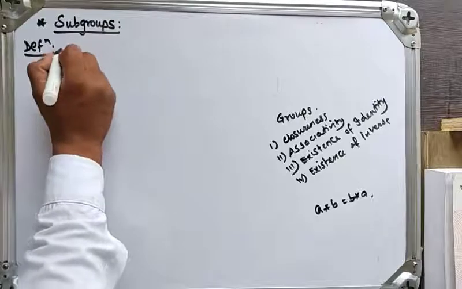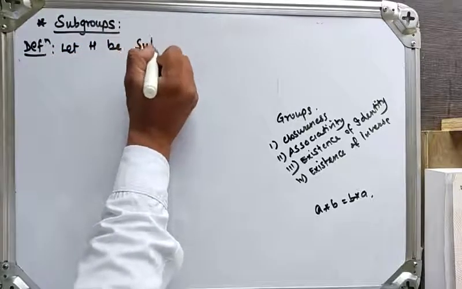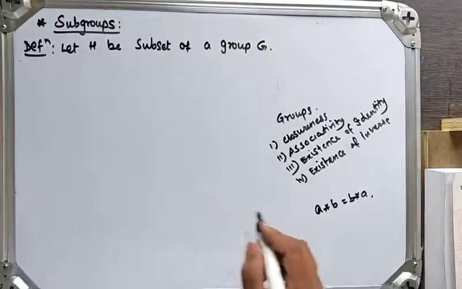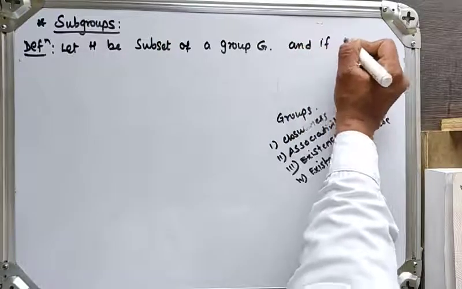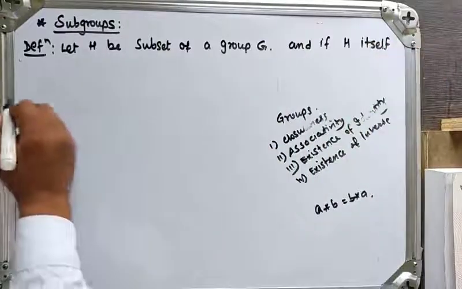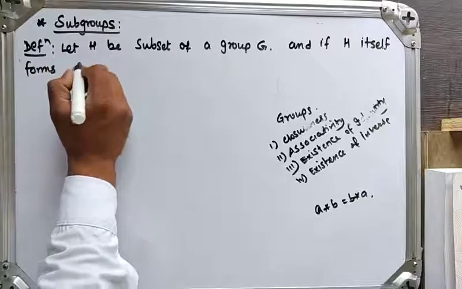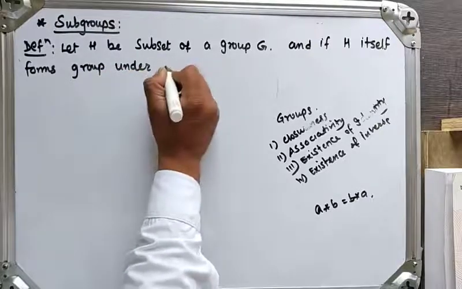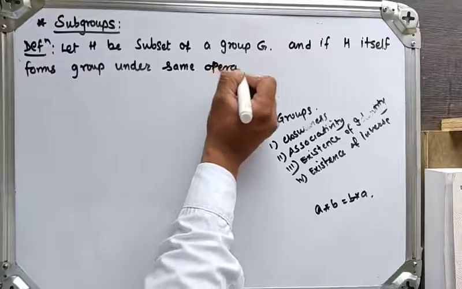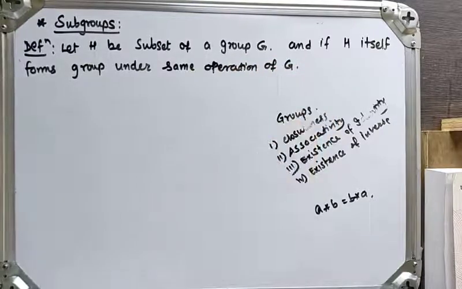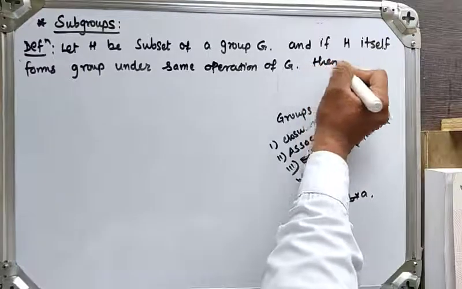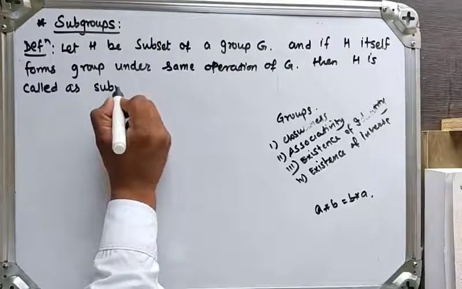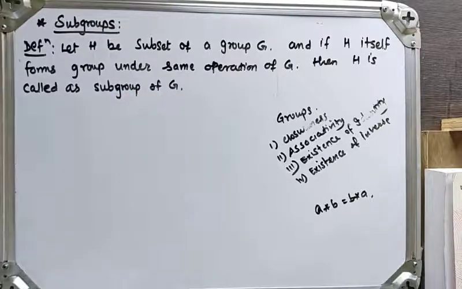Let H be a subset of group G. First, H will be a subset of group G, and if H itself forms a group under the same operation of G, then we say that H is a subgroup of G. H is called a subgroup of G. So this is the definition for subgroup.